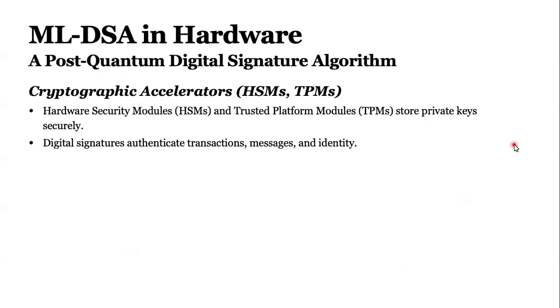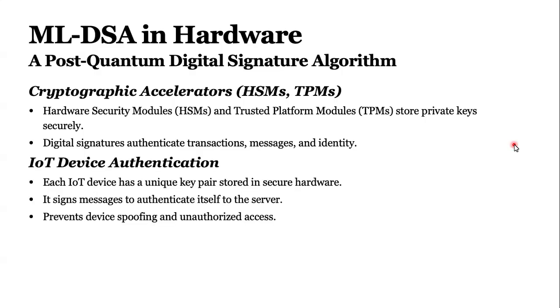Okay, we have the idea of ML-DSA and how it's working, but I want to talk about how it is being used in hardware systems, digital systems. So we are using this digital signature algorithm in our trusted platform modules or hardware security modules. A trusted platform module, TPM, is basically a chip in our computer which stores all the private keys and all the information that requires confidentiality. And they use digital signatures to authenticate transactions, messages, and identity.